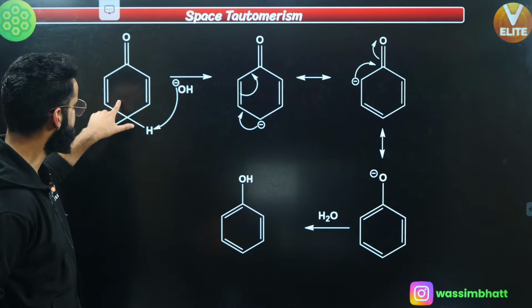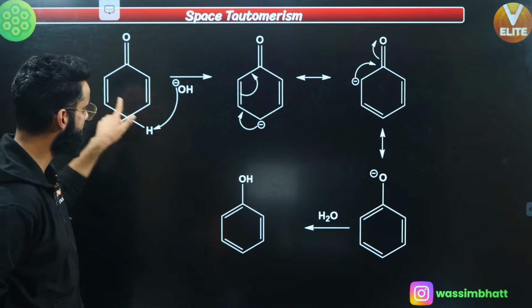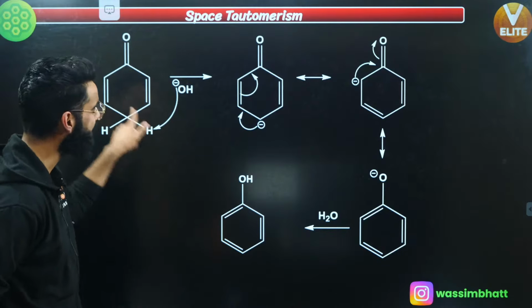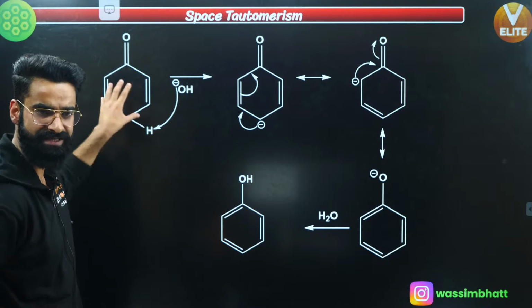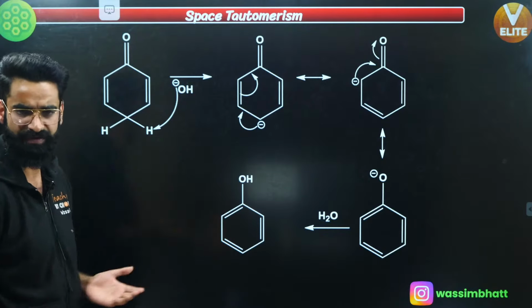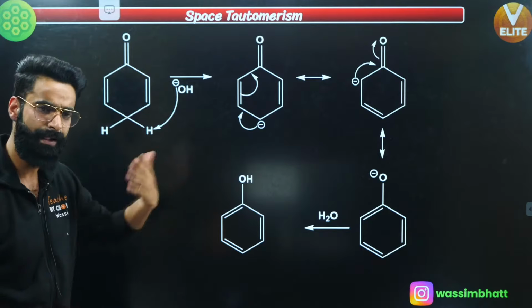Okay, so this one, this keto and enol. These are basically tautomers of each other, so they are going to remain in equilibrium with each other, right? This keto and enol form are definitely going to remain in equilibrium with each other. Correct? Okay, let's move on.